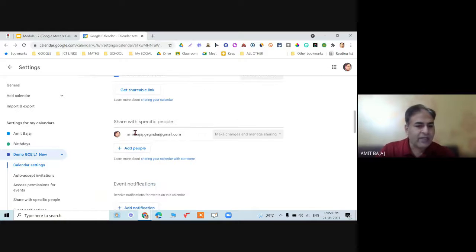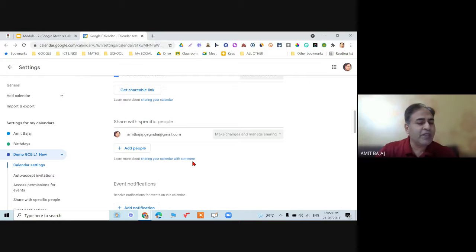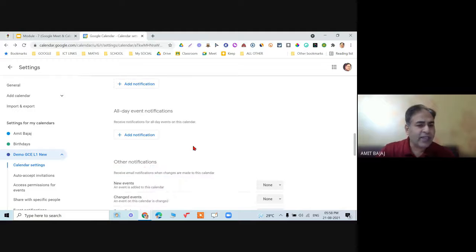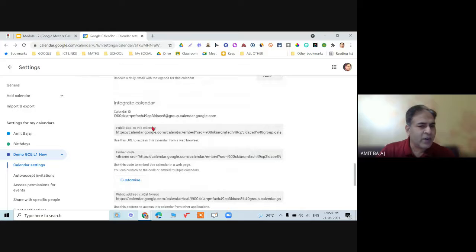Then you can see I can share my calendar with specific people. Remember I was talking about finding a time. So if I want that, I can add the email ID of that person, and then in that person's calendar, all the events will be visible. Then it is about event notifications and other settings. In level 1, it is not required.